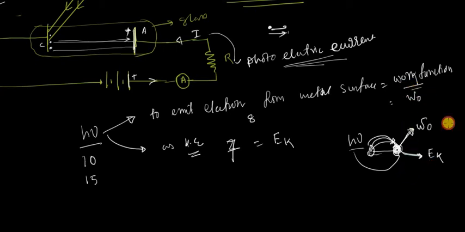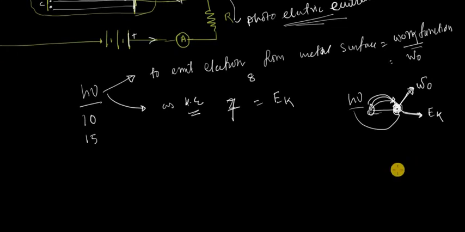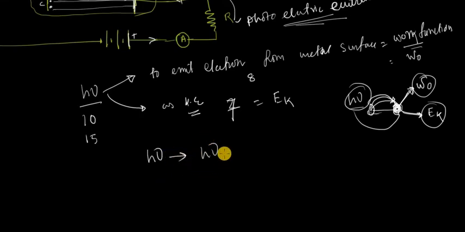Now this is the work function. So Einstein gives an equation with these parameters from conservation of energy, since it is an elastic collision. The energy of the photon is converted to the electron, and that energy is utilized, one part as the work function and the other part as kinetic energy.